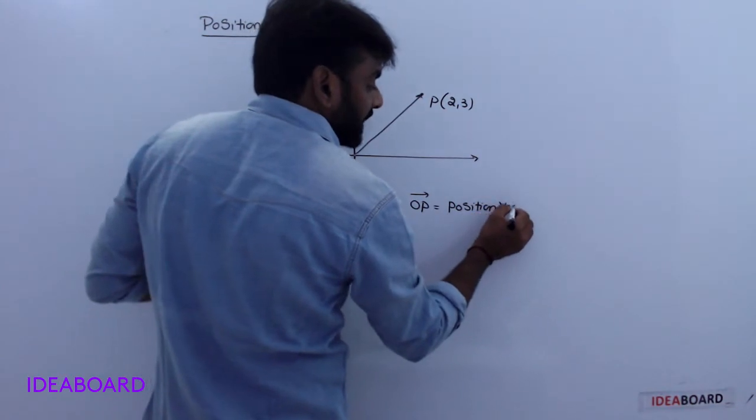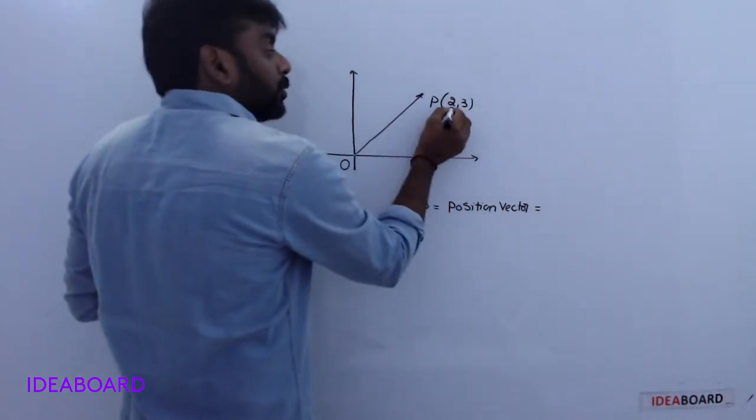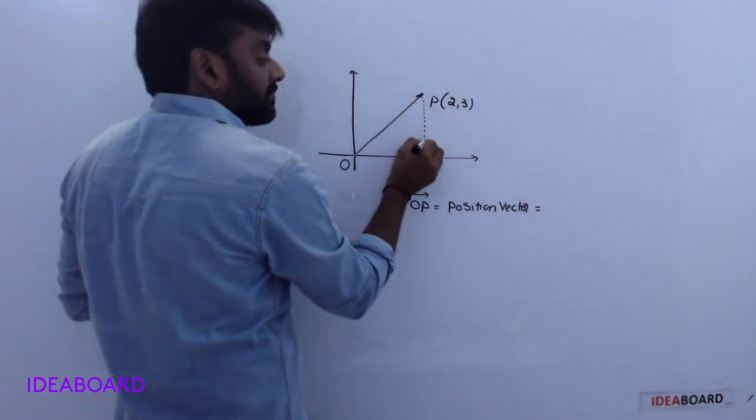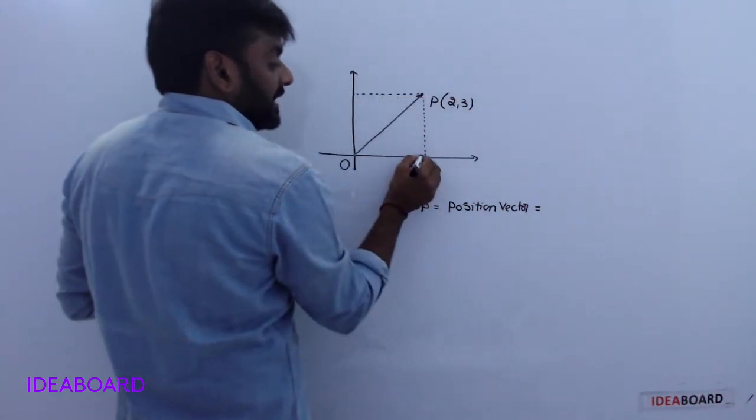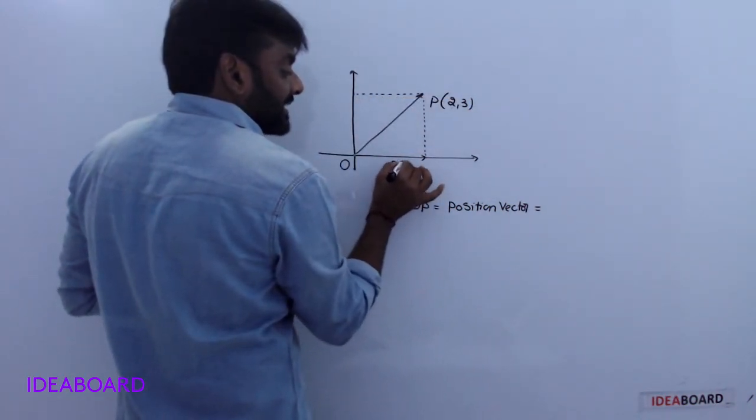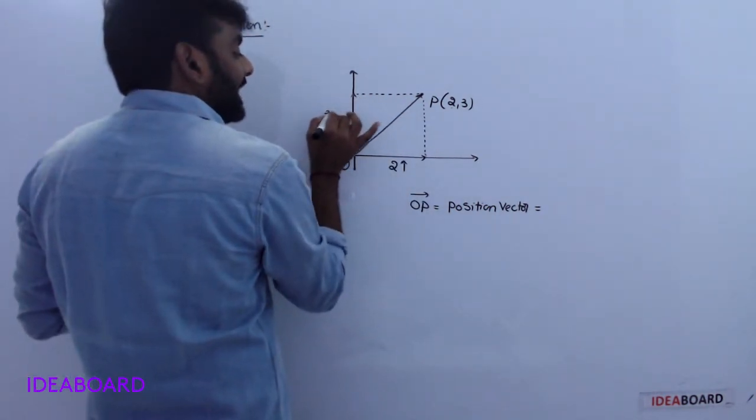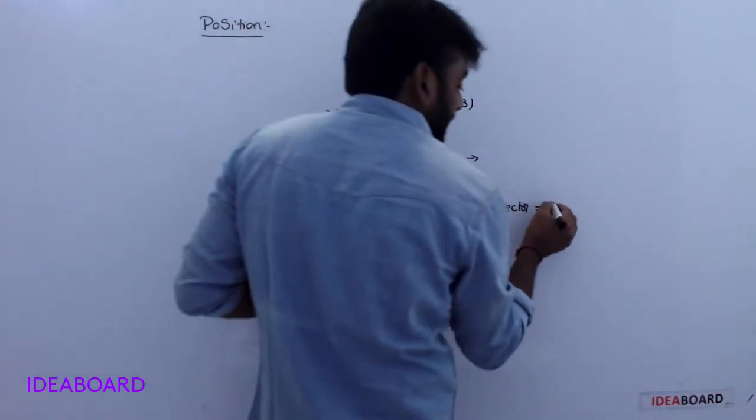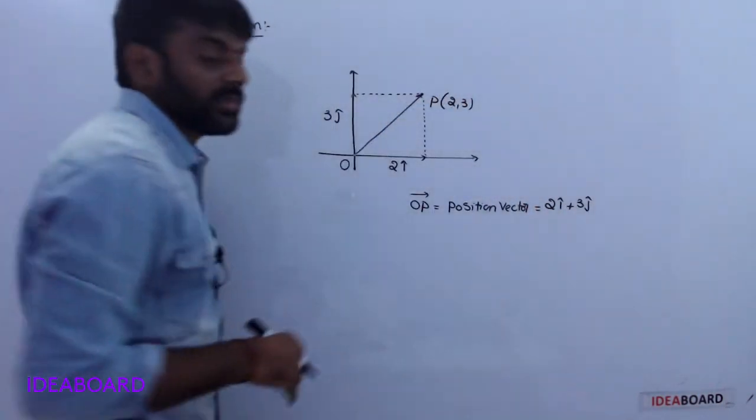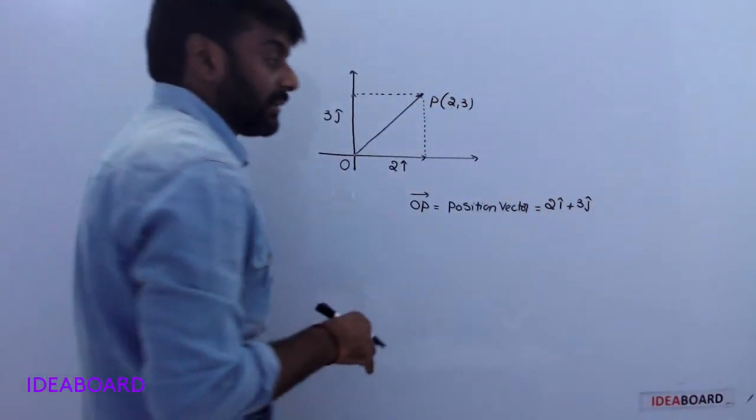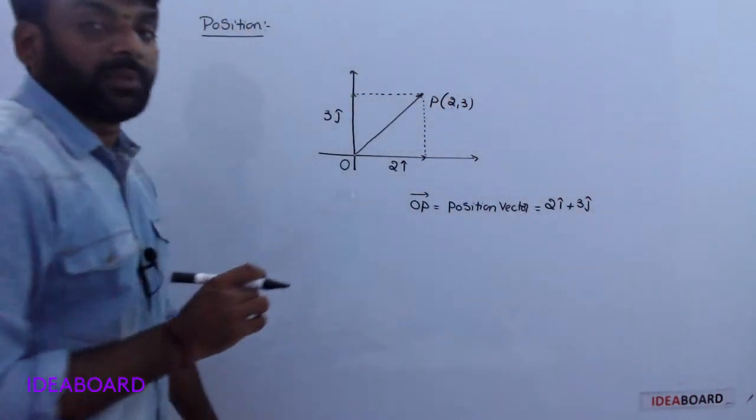Position vector, understood? It is written as 2 along the x-axis and 3 along the y-axis. That means 2 units along the x-axis, you write as 2 i cap, and 3 units along the y-axis, you write as 3 j cap. So the position vector is equal to 2 i cap plus 3 j cap. Understood? OP bar is equal to 2 i cap plus 3 j cap.